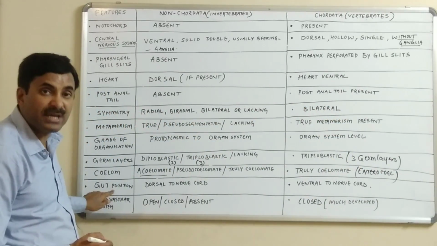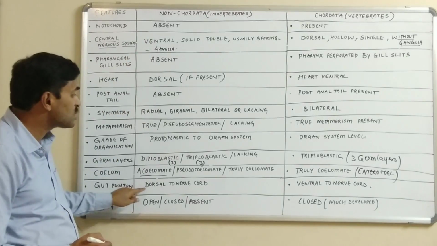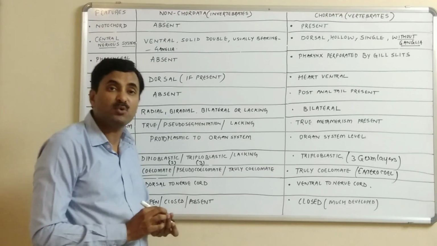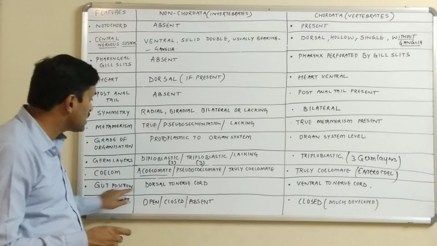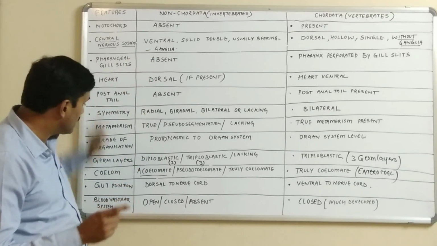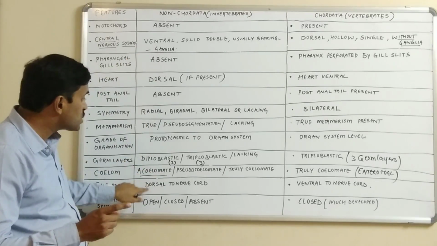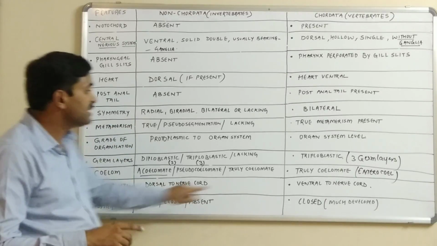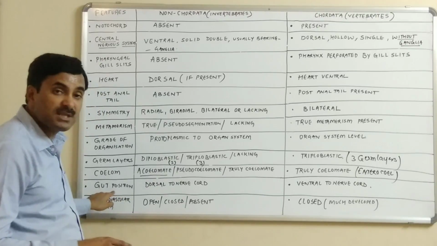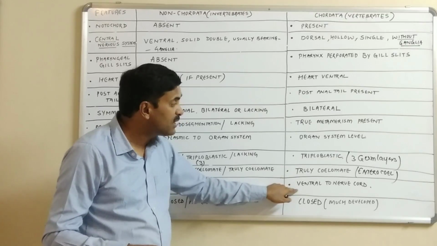Now gut position. What is gut? Alimentary canal. The position of the alimentary canal. In the case of the non-chordates, the position of the gut is ventral to the nerve cord, meaning the gut is positioned dorsal to the nerve cord. Because here you can see that the nerve cord is ventral. So it is dorsal to the nerve cord, and here we can see that it is ventral to the nerve cord. The point to be noted here: what is the position of the alimentary canal? It is dorsal to the nerve cord in one case, while it is ventral to the nerve cord in the other.